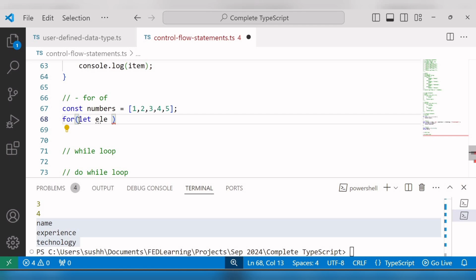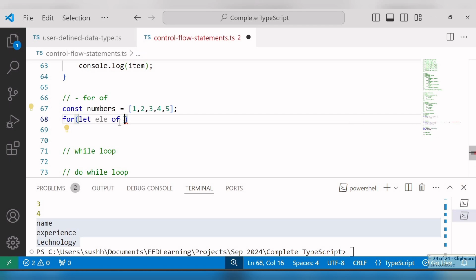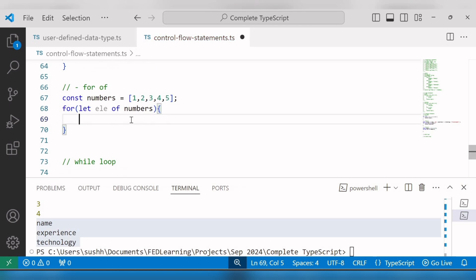This is a for of loop, so I'll use the of keyword: let element of numbers. So here we are iterating over the values of numbers. Then open and close curly brackets, and inside that I'll log the element.